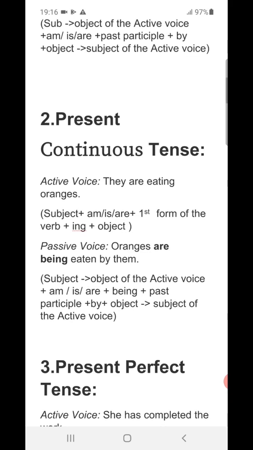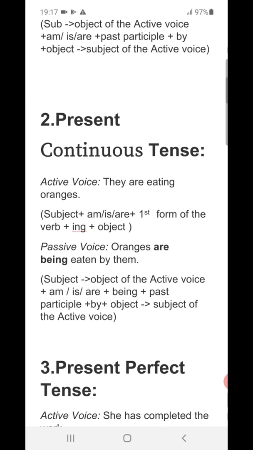Then past participle or third form of the verb, we have taken eaten, so it's right, eat, ate, eaten, plus by plus object, that is the subject of the active voice. So subject of the active voice is turning into the object of the passive voice, that is them. They are turning to them.